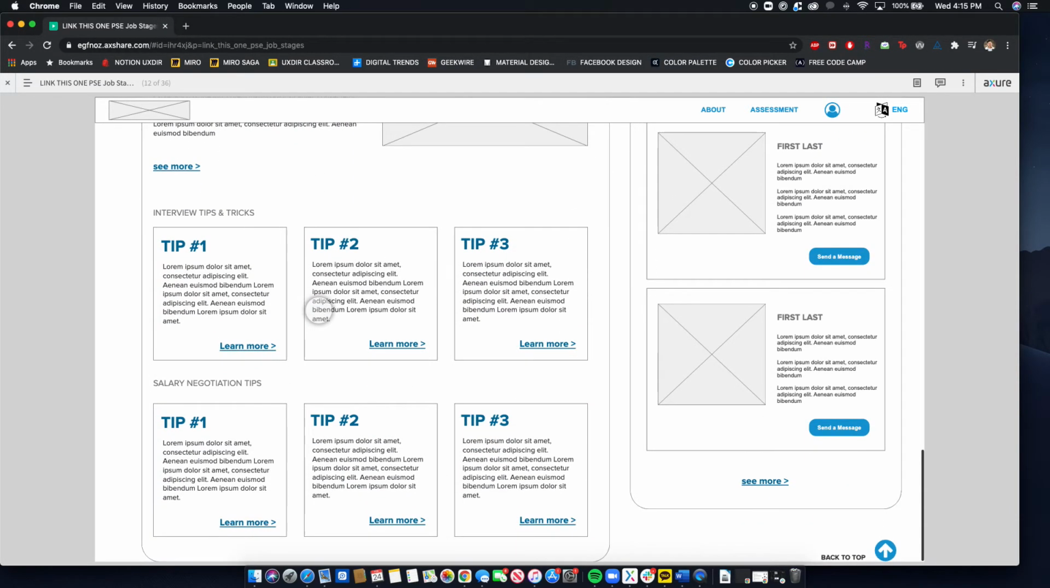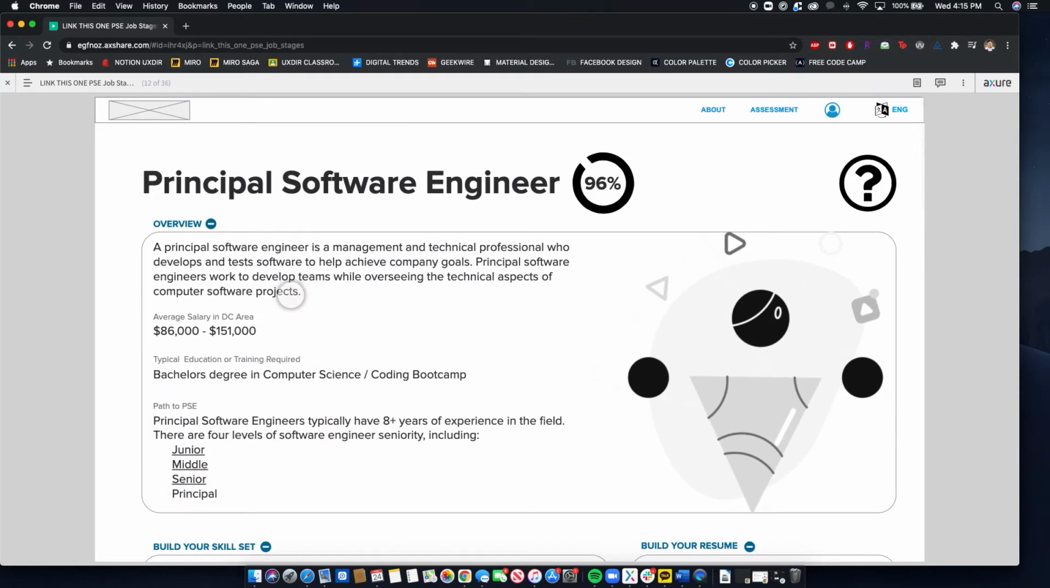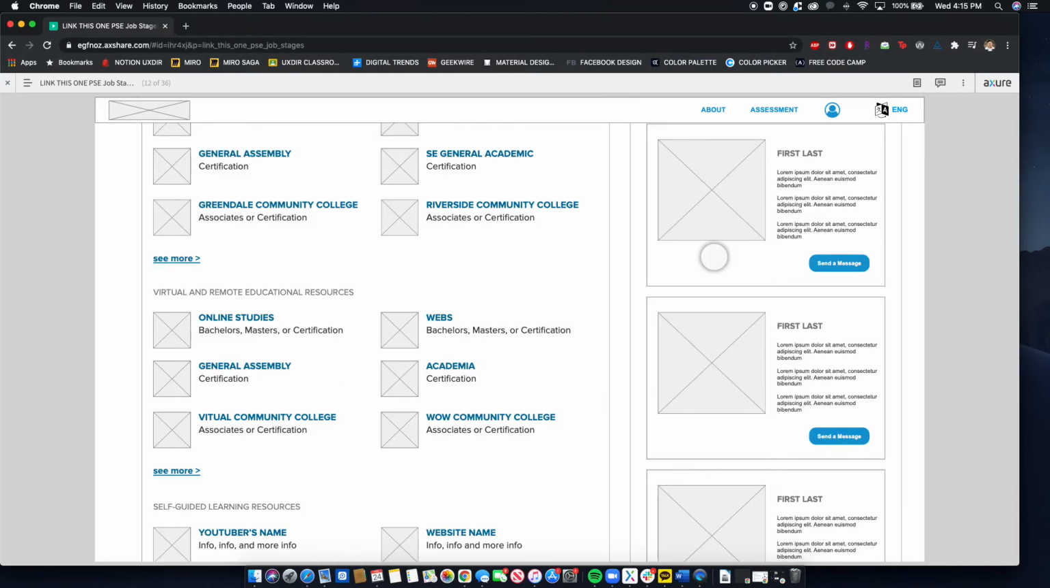Now, this is all based on our pillars of empowerment. And if they're a little confused about what this is, they can go ahead and press this question mark, and they can read this to get the most out of this site. And so again, it's the pillars of empowerment. And through this, they get to see kind of what these each mean. And also, if they want to go back to their dashboard, they can click on this account and click on dashboard.